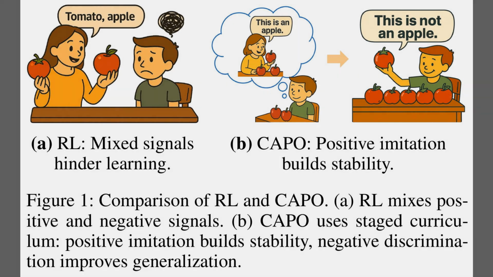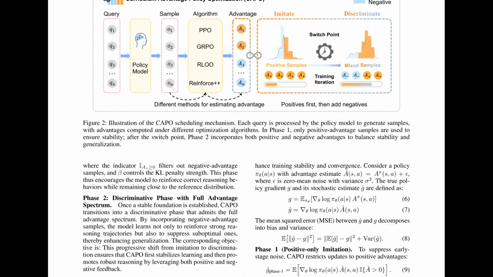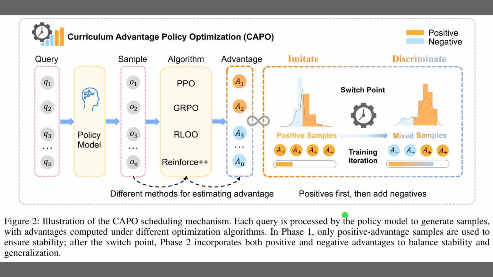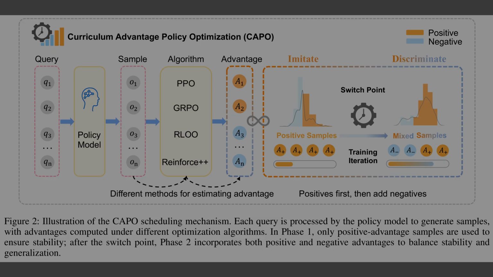Figure 2 shows how CAPO turns raw agent feedback into a two-phase learning curriculum. The left pipeline illustrates that queries go into the policy model, which generates samples that different algorithms turn into advantage scores, meaning estimates of how good each response is. The right boxed region highlights phase 1, where the system imitates only positive advantages. The final panel depicts phase 2, where mixed positive and negative advantages drive more discriminative reasoning.